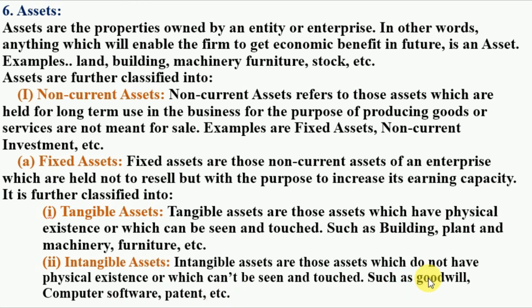Goodwill, that means a good name, a reputed name of an institution or organization, is an intangible asset. So the various examples of intangible assets are goodwill, computer software, patents. They do not have physical existence, and we cannot see or touch these assets, but they exist in an organization. I hope this is clear to you all. Now comes towards the another slide.